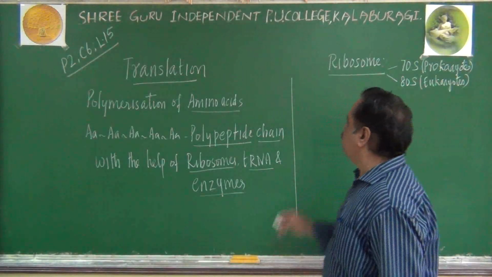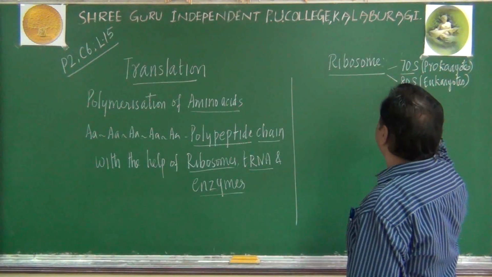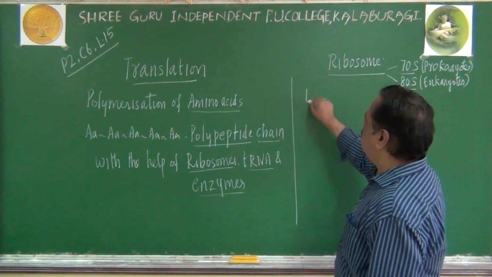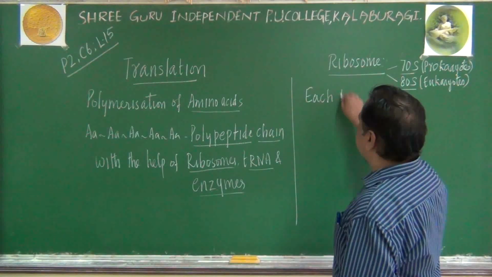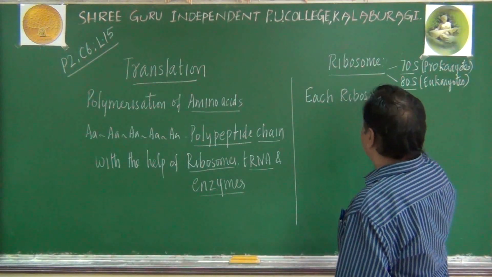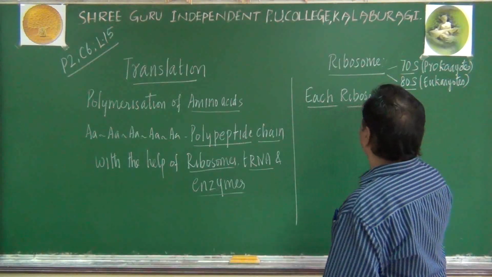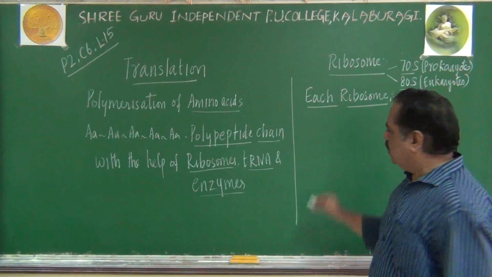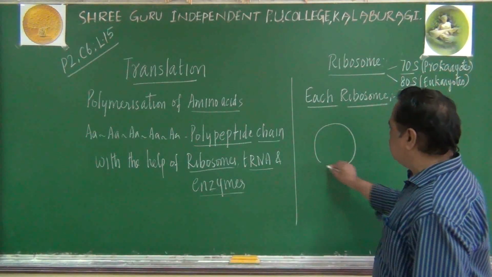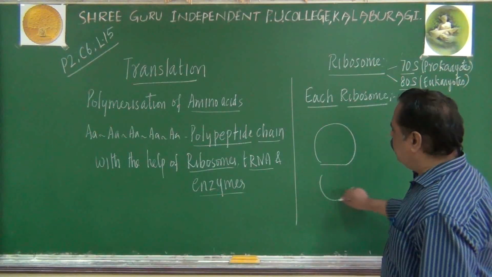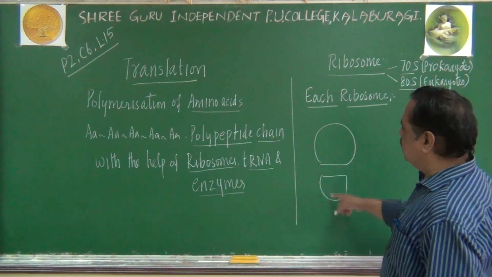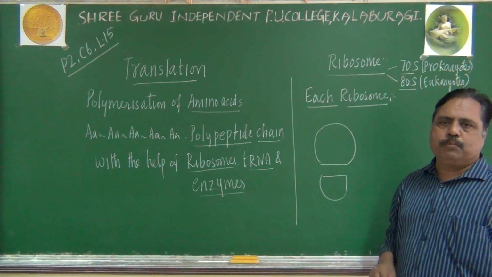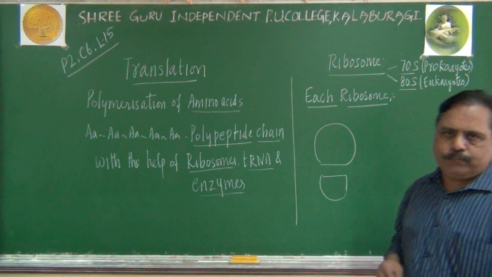Whatever be the type of ribosome, whatever be the Svedberg unit of the ribosome, each ribosome organelle has two subunits. There will be one larger subunit and one smaller subunit present in the ribosome.